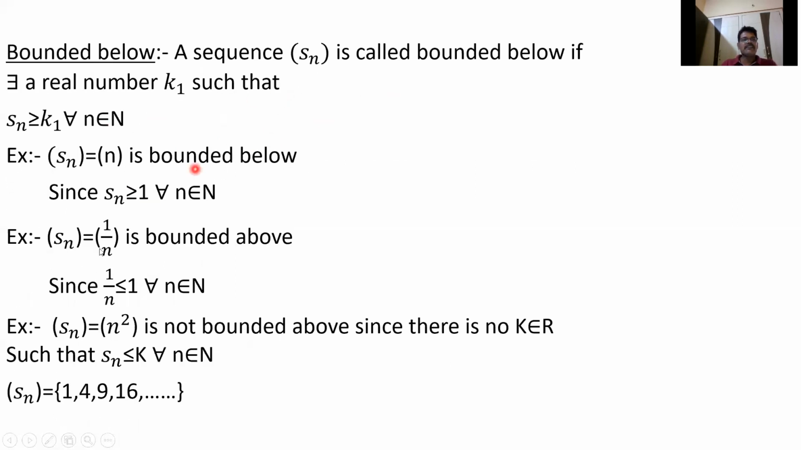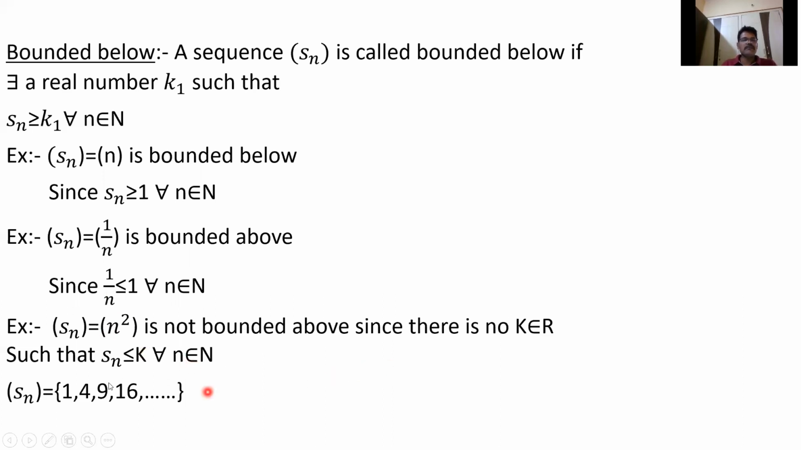If you take this sequence, it is bounded above. Because for n equal to 1, 2, 3, 4, the terms are 1, 1 by 2, 1 by 3, 1 by 4, and so on. Every term in this sequence is less than or equal to 1. Therefore, Sn is bounded above, because every term is less than or equal to 1. But the sequence is not bounded above.